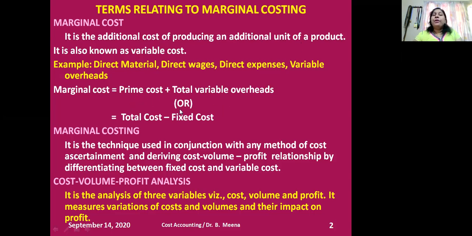These are all the formulas. Prime cost you know very well because we discussed it in a detailed manner. All the direct expenses are collectively called prime cost.